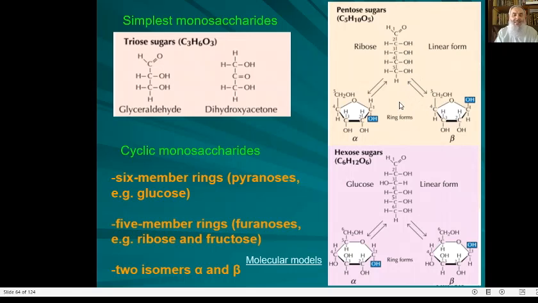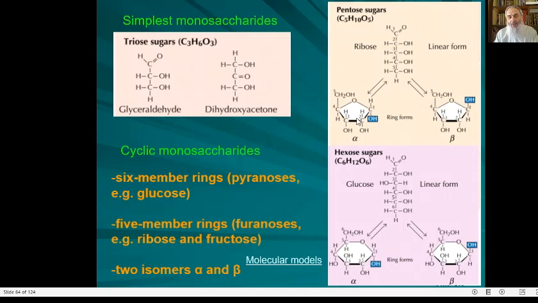The process of cyclization, you are not supposed to know any detail about it. What you should know is the fact that cyclization may form a 5-member ring or a 6-member ring. Okay? Of course, the 6-member ring or the 6-member cycle can be formed only by hexoses and heptoses. However, the 5-member ring, a cycle of 5, may be formed by pentoses, but also it may be formed by certain hexoses. Fructose, for instance, prefers a 5-member ring.